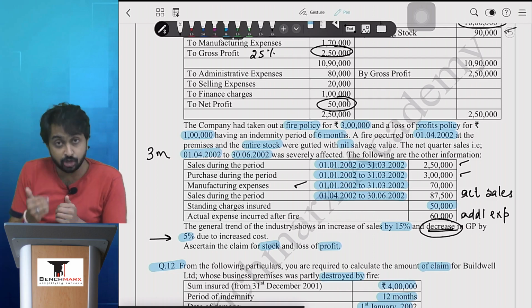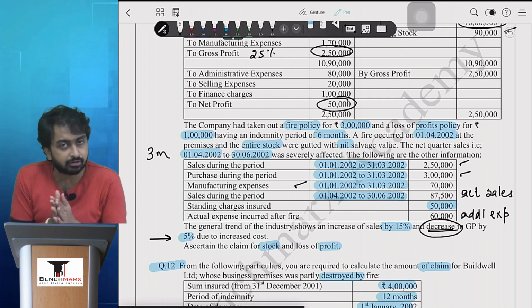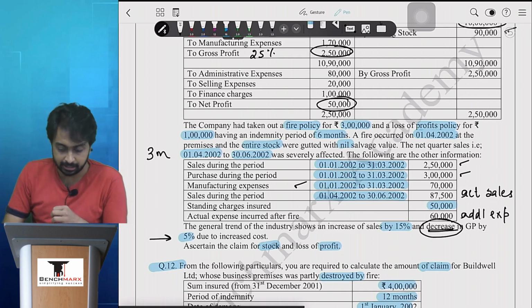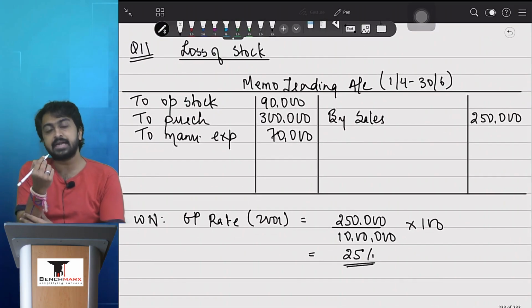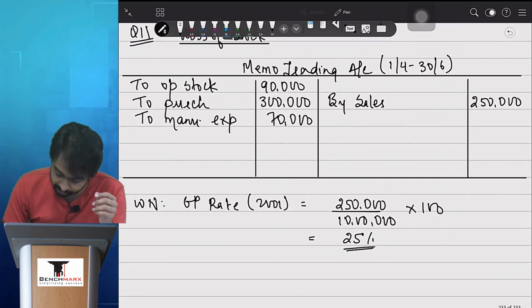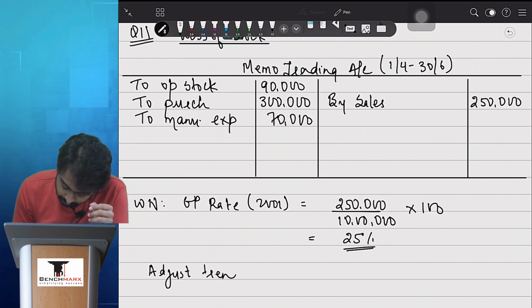अपन ने majority of the questions में apply नहीं किया हुआ है because trend information was not given and we assumed that whatever was the GP of the previous year, the same will be continued in current year. It is because of which we have used previous year GP. But यहाँ पे अगर trend दे के रखा है, so it is my job to adjust the trend. So what I'll do is less or adjust trend at 5%.